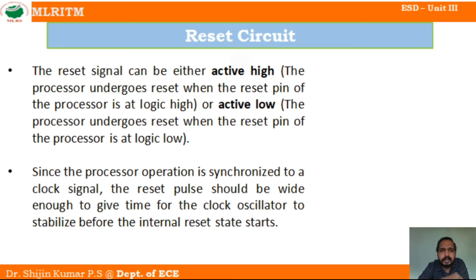These are the two types of signals that we give to the microprocessor or microcontroller in order to reset it. Active high is the positive side of the pulse and active low is the negative side of the pulse. It depends entirely on the processor what type of pulse it accepts in order to reset.